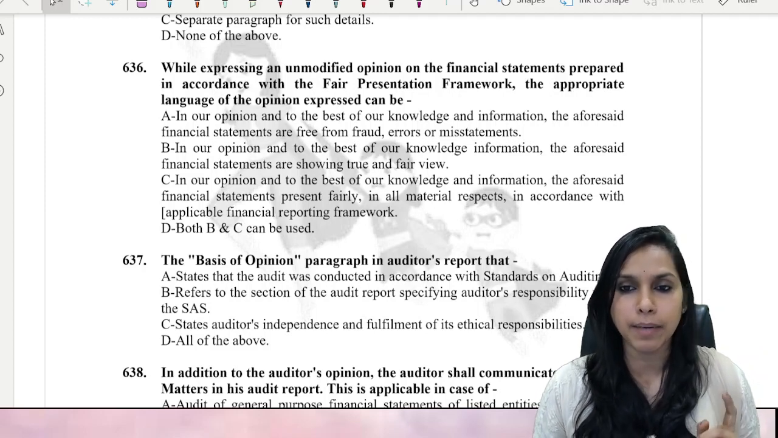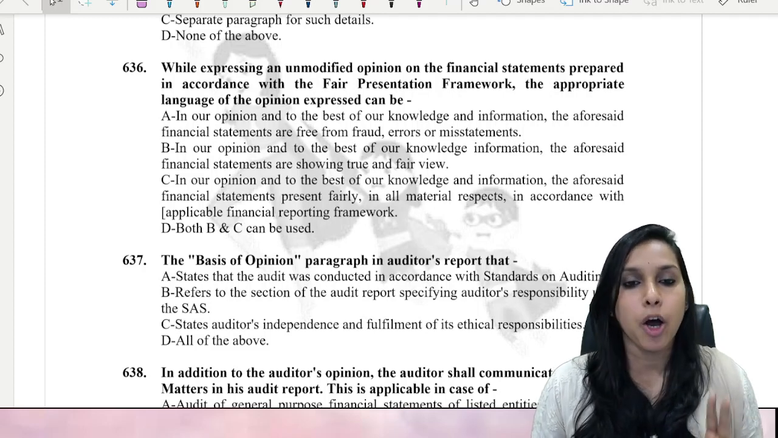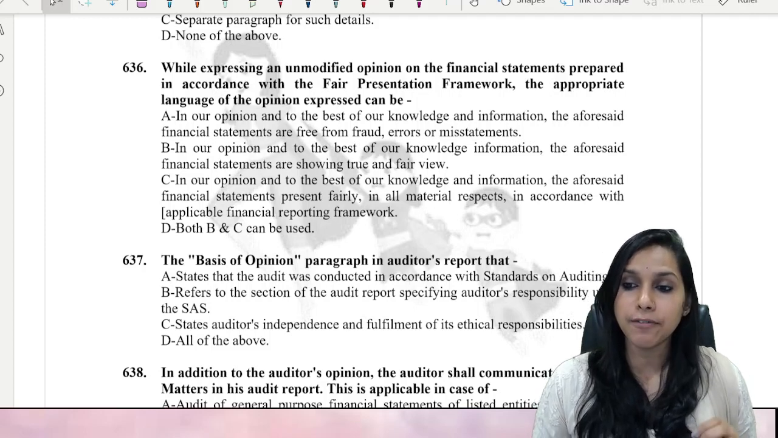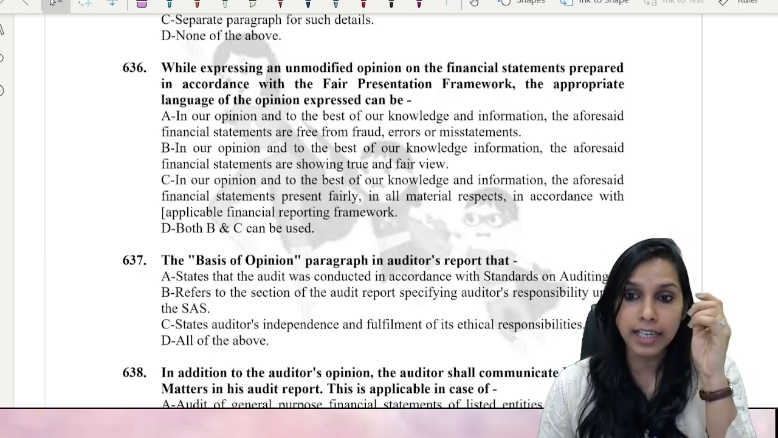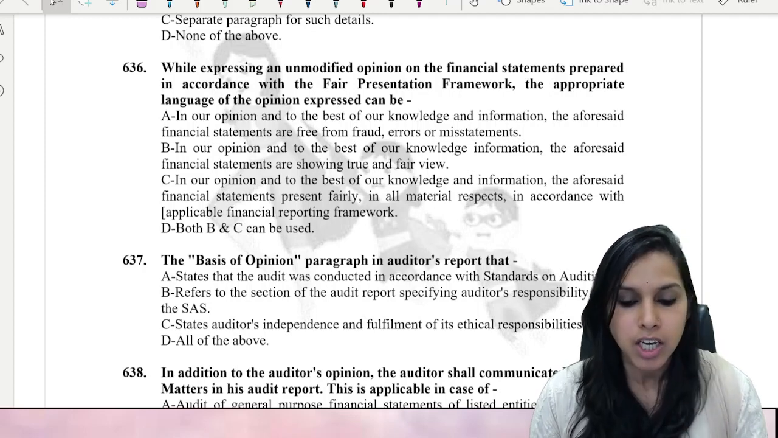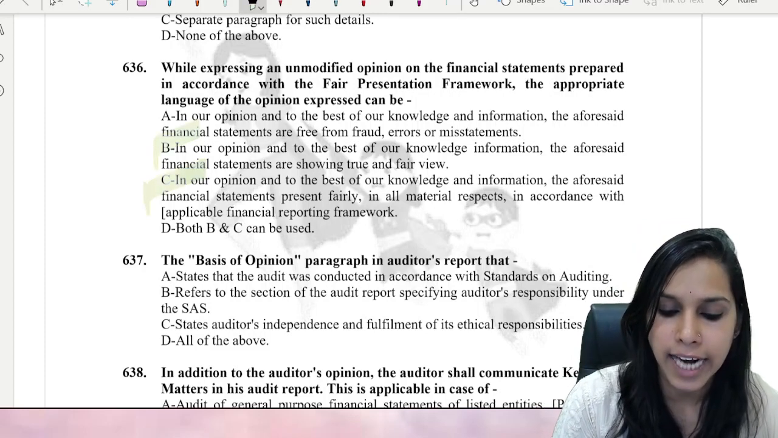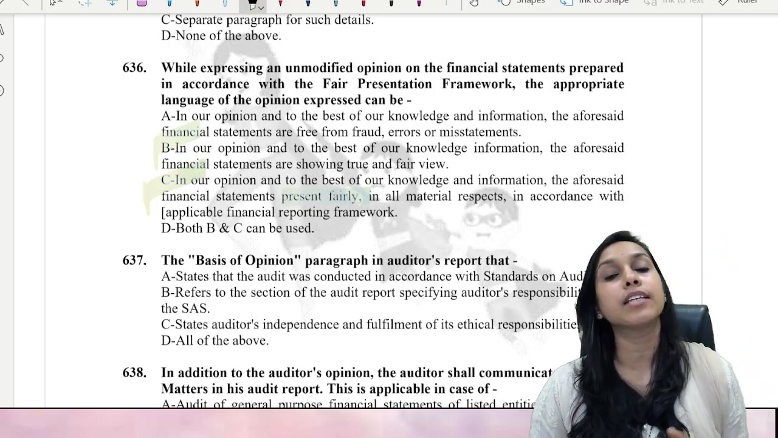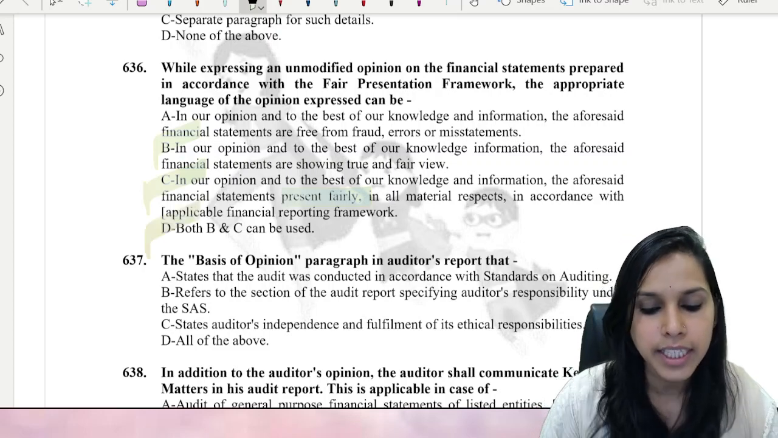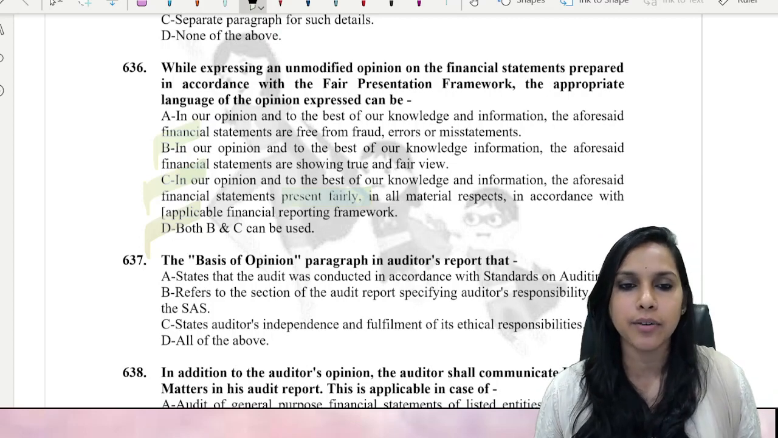In our opinion and to the best of our knowledge and information, the aforesaid financial statements are showing true and fair view. Yes. Option C. In our opinion and to the best of our knowledge and information, the aforesaid financial statements present fairly. Yes, again, present fairly in accordance with applicable financial reporting framework. So here option B also focuses on truth and fairness of financial statements, and C also says present fairly. Present fairly means giving a true and fair picture. So here what should be the right option, my dear friends? Yes, D is the right option. Both B and C can be used. Okay? Yes, come on, let's quickly go ahead to the next question.